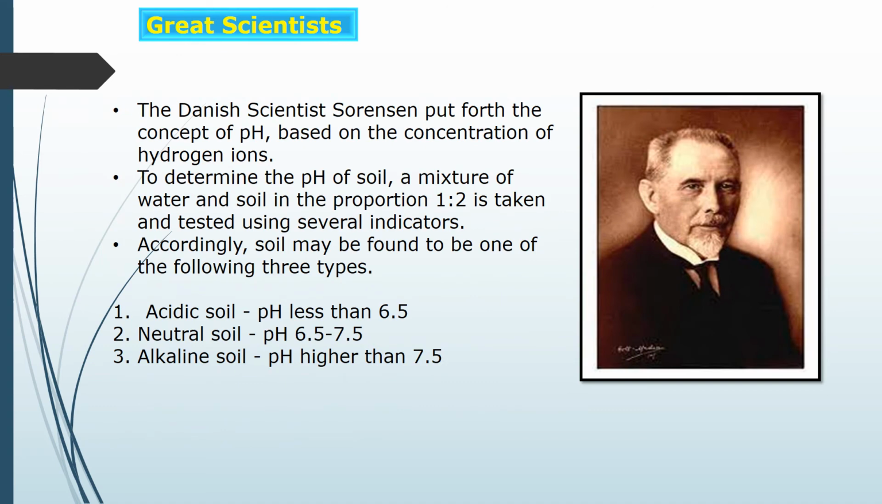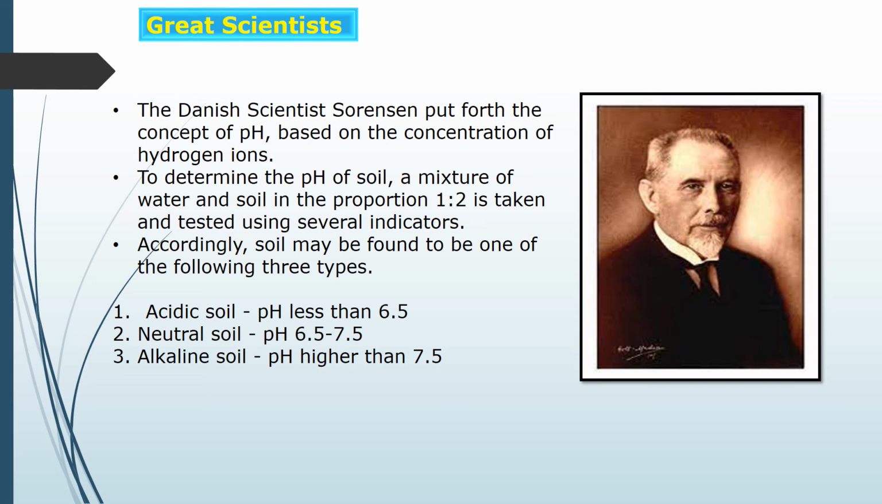So the next topic is a great scientist. The Danish scientist Sorensen put forth the concept of pH based on the concentration of hydrogen ions. To determine the pH of soil, a mixture of water and soil is taken in the proportion 1:2. With the help of this mixture you can test the soil with different indicators.